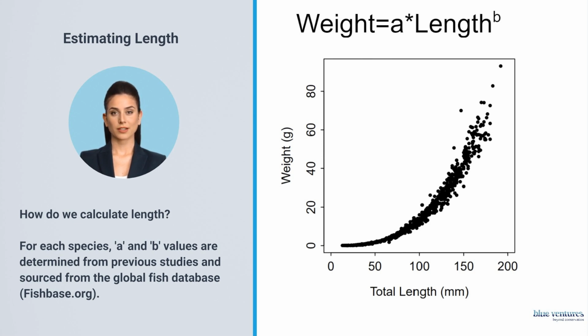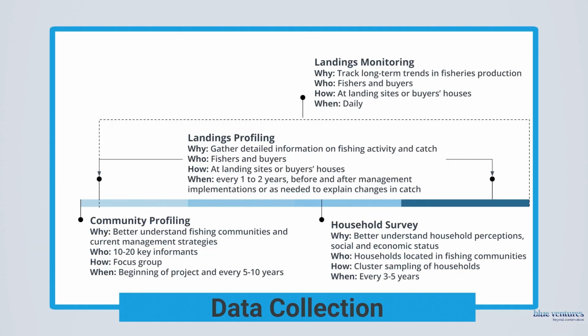We gather specific A and B values for each species from the global database fishbase.org. These values and other population dynamics metrics can be found for each species in the length-weight LW reference file within Smartsheet Dynamic View. We can record this information at a landing site or directly from fishing boats.